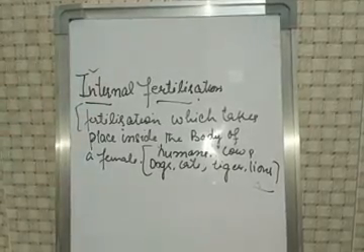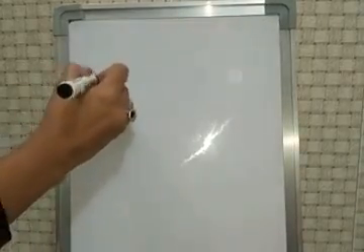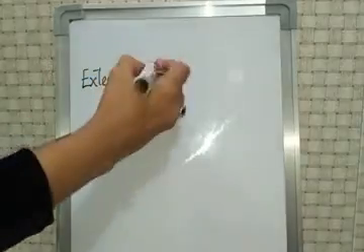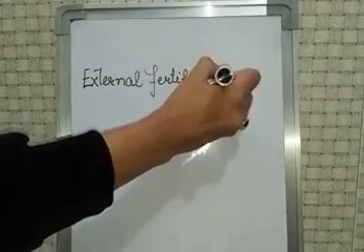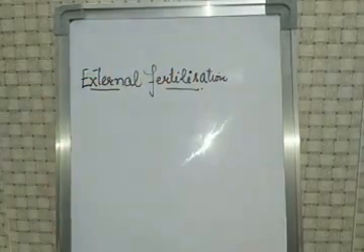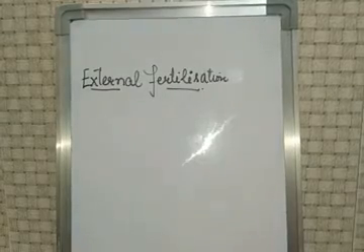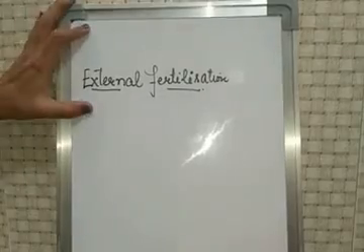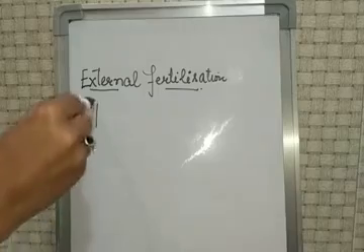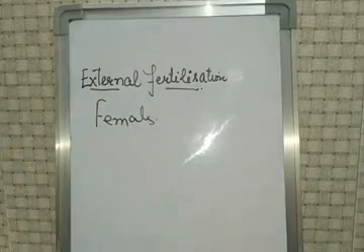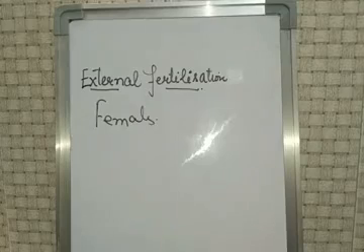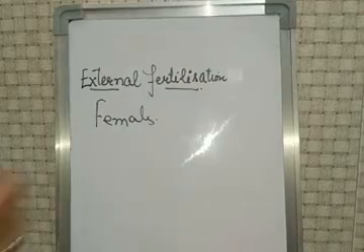Now, if I talk about external fertilization, from its name you can easily say that the fertilization which takes place outside the female body is called external fertilization. So in external fertilization, the female animal's eggs are fertilized by the sperm outside her body. In frogs and most fishes, fertilization occurs outside the female's body.